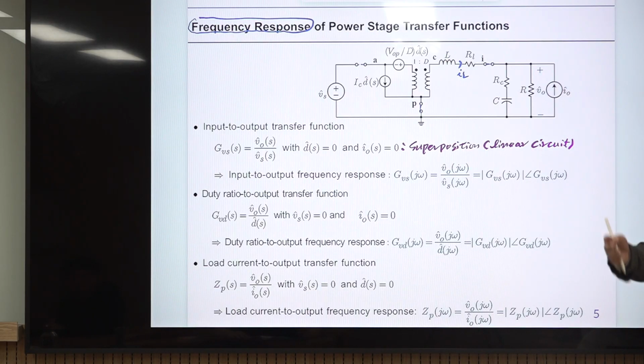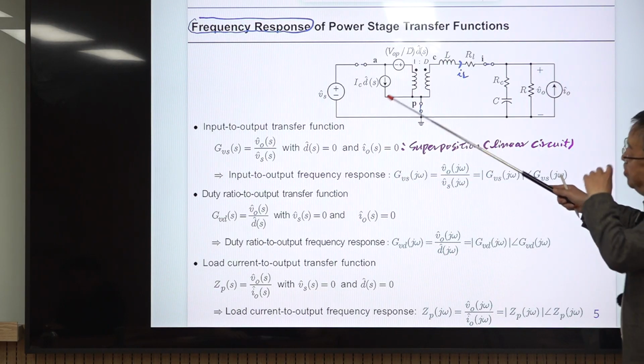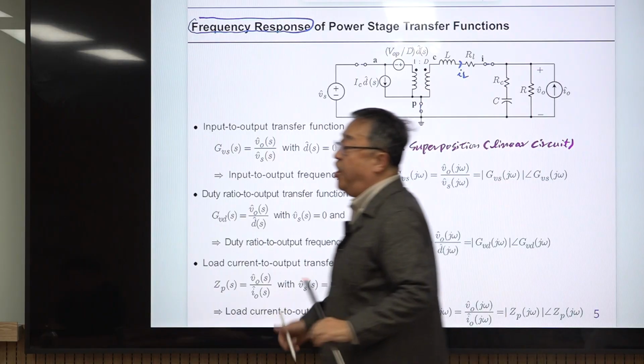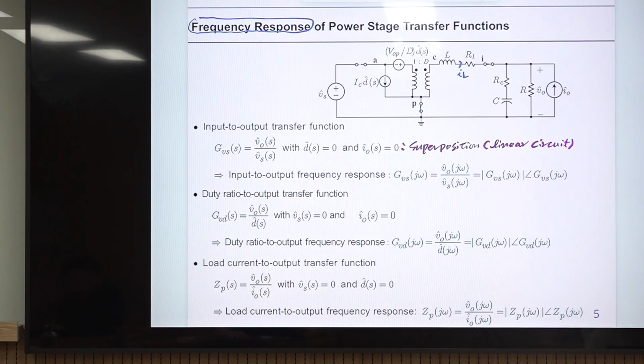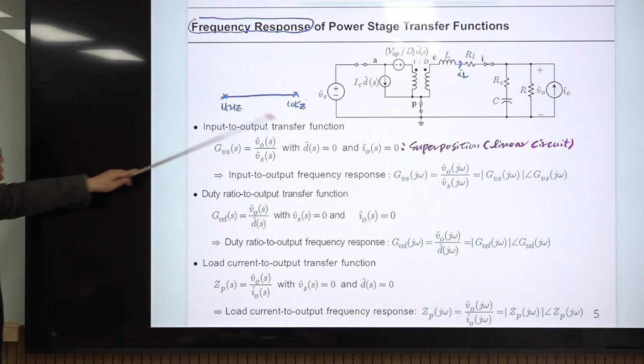At one frequency, you have one response, but you are interested in a range of frequencies. Suppose this is one frequency, say 1 kilohertz, and the other is 10 kilohertz. You are interested in these two distinct points, and in all the points in between. Then you are talking about the frequency response of the power stage transfer function.